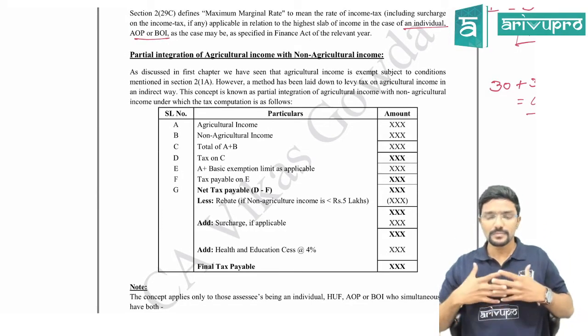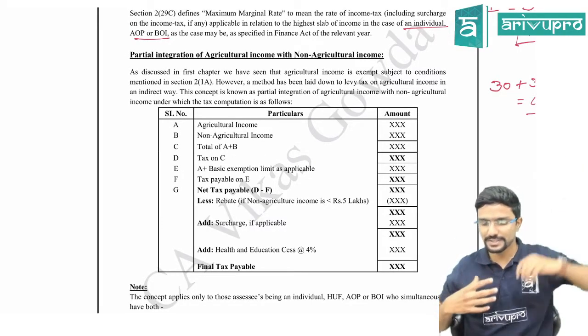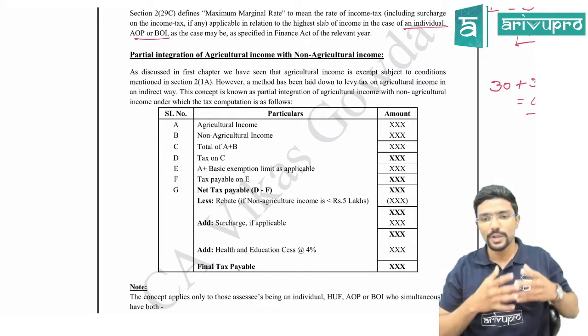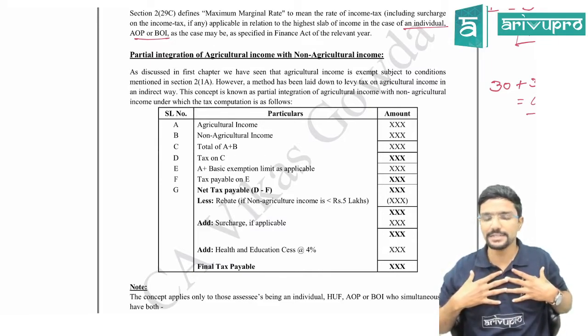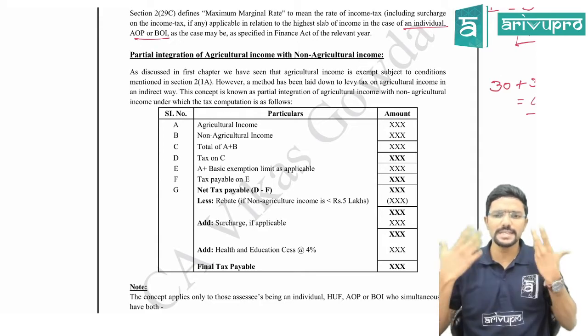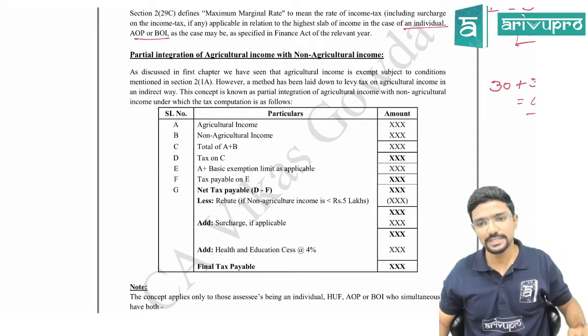Now, we know that when we covered the second chapter, we learned that if I have any agriculture income in India, then it is exempt. Under which section? 10(1).